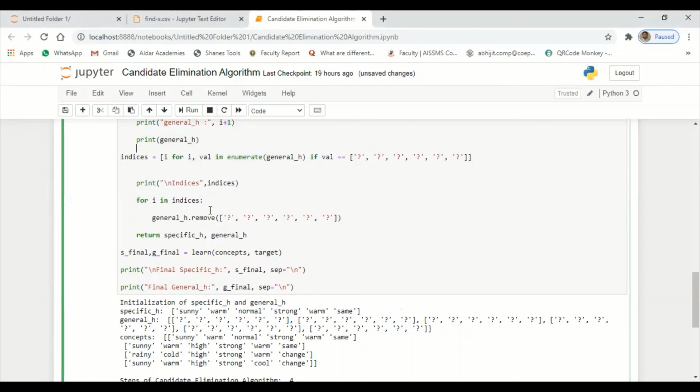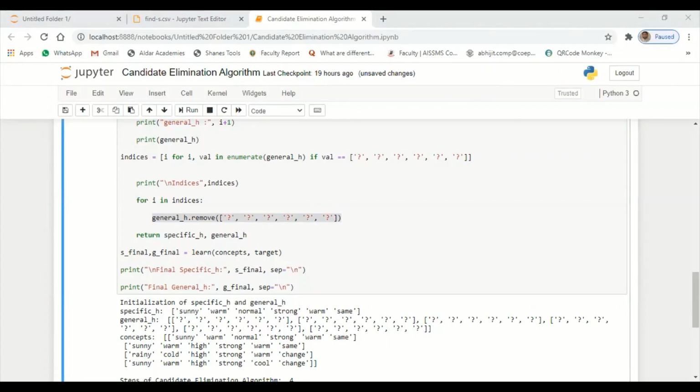If the values are not matching, I replace the sub hypothesis with a question mark. That will be done using this. Removing the question marks means that wherever you don't have any data in the sub hypothesis, we are going to remove it, and we are going to consider only the sub hypothesis which contains sunny and warm here, understood?